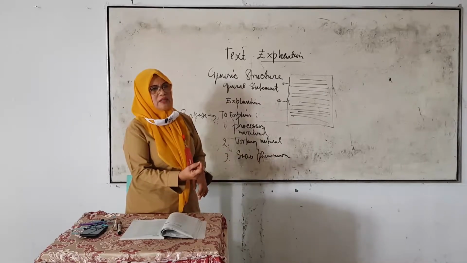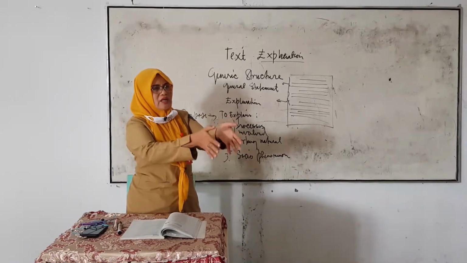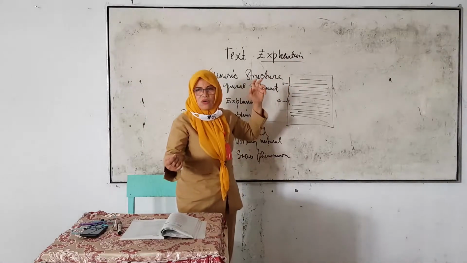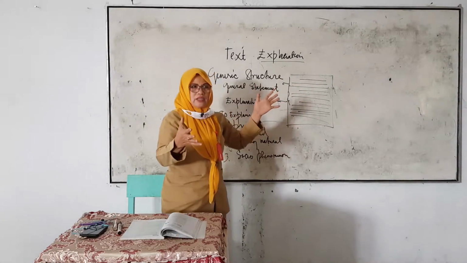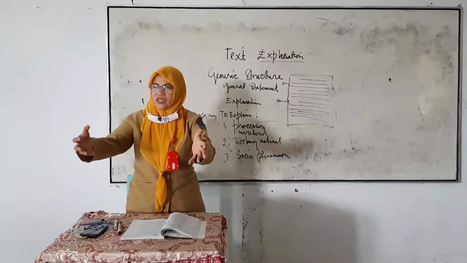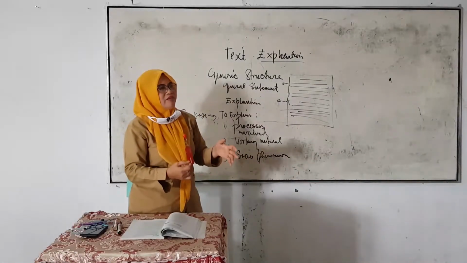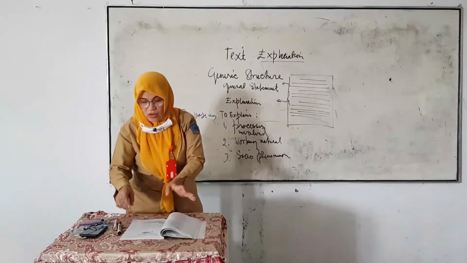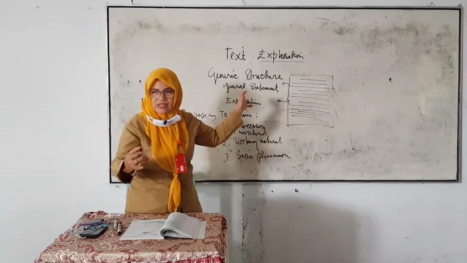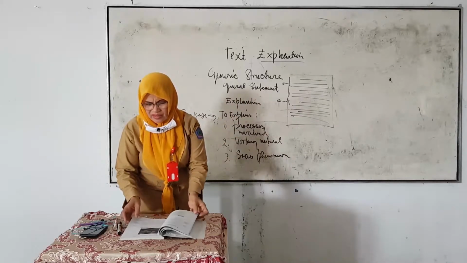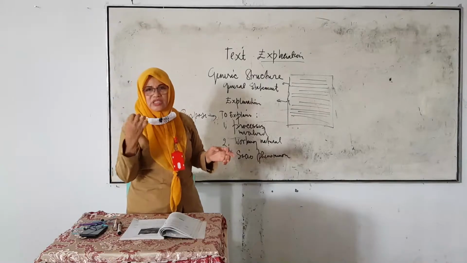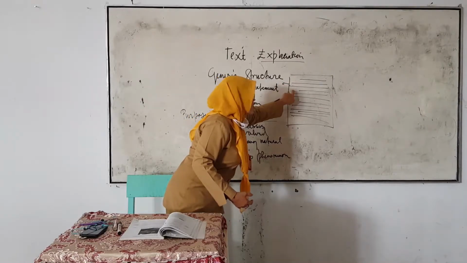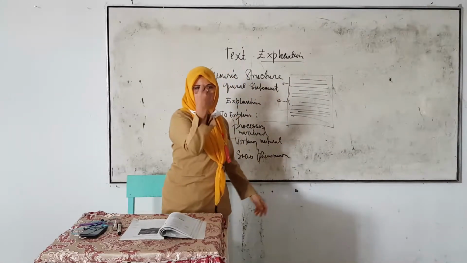The writer explains what is general about the human respiratory system or tsunami, or how the process of a computer works, or what the process is to make wood, how photosynthesis works, and making paper from wood chip. That is the general statement that the writer writes in the first paragraph.